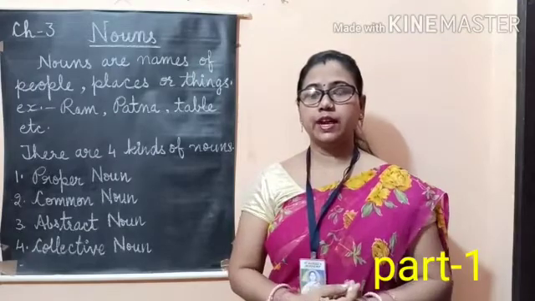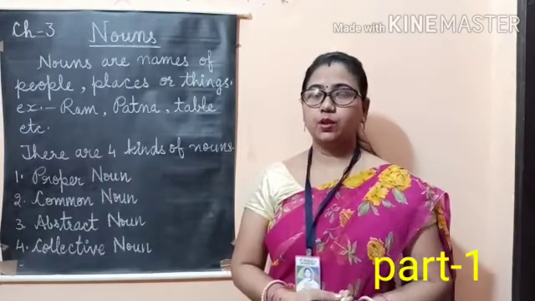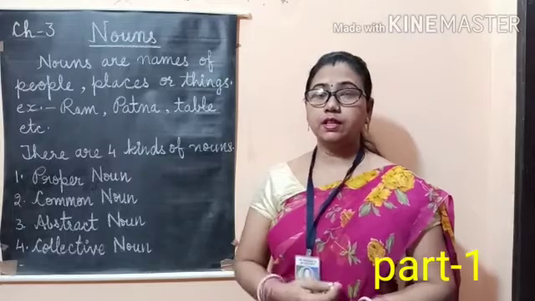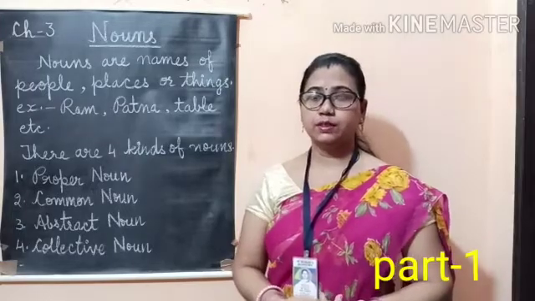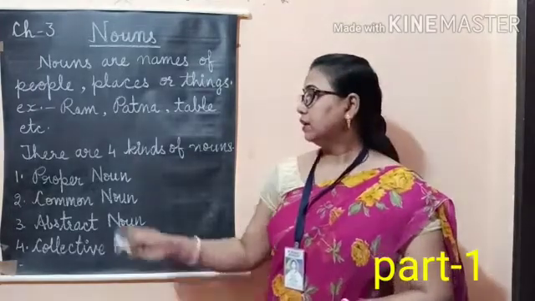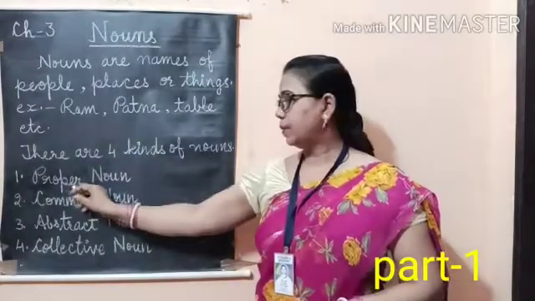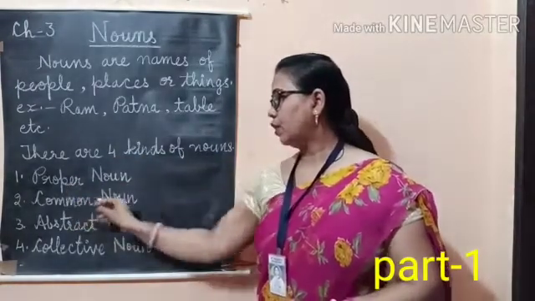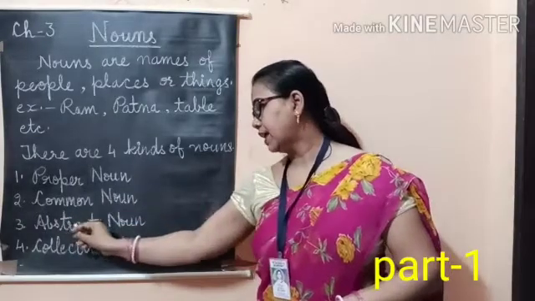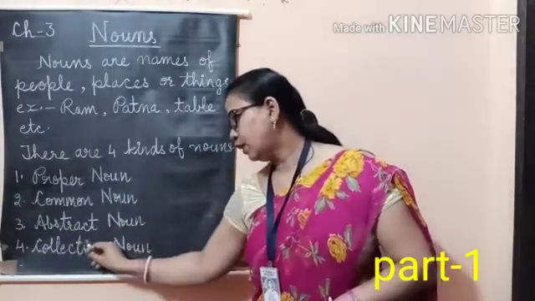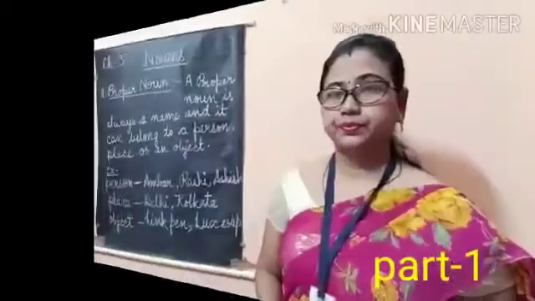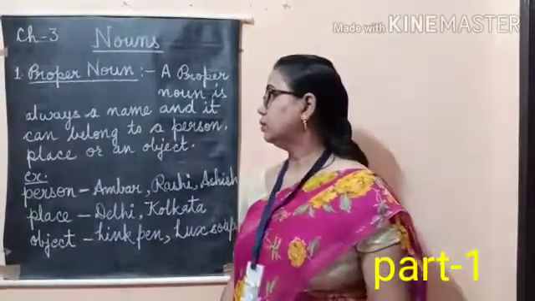Everything in this world has a name. So all the naming words are nouns. There are 4 kinds of nouns. Number 1, proper noun. Number 2, common noun. Number 3, abstract noun. And number 4, collective noun. So what is a proper noun?